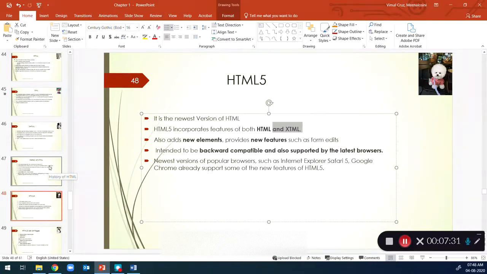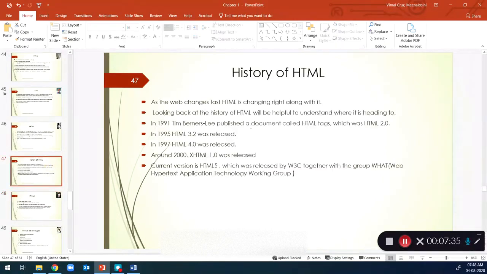Before getting into the actual HTML5, let's look at the history, because if you look back at the history, it will help you understand where it is heading, where the track is going, and that another version will be released. So in 1991, Tim Berners-Lee published the first version, that is HTML.